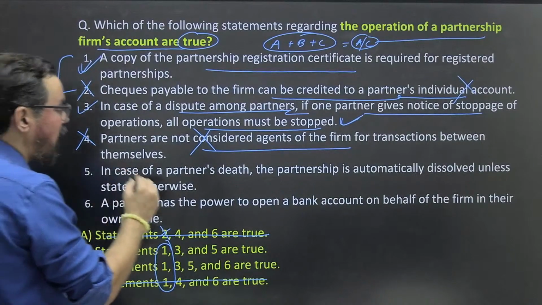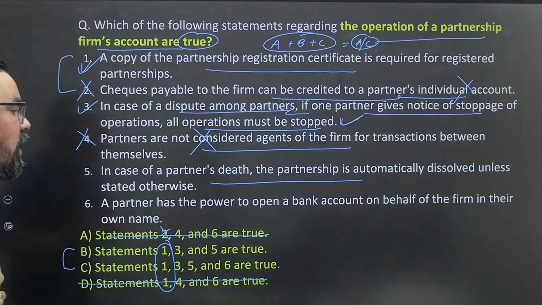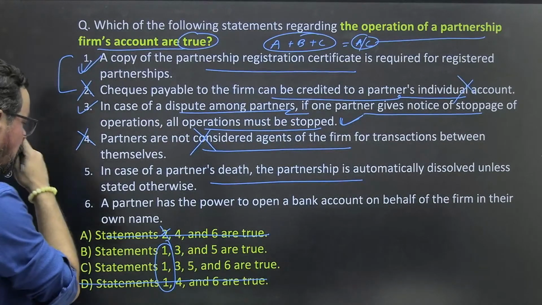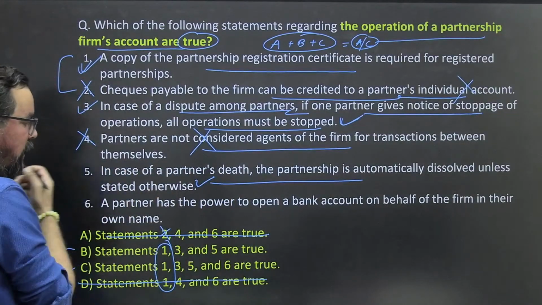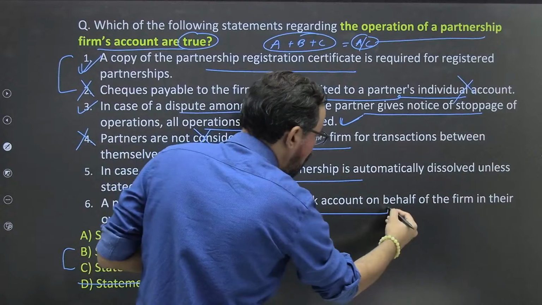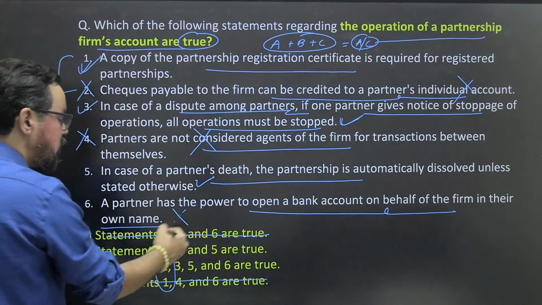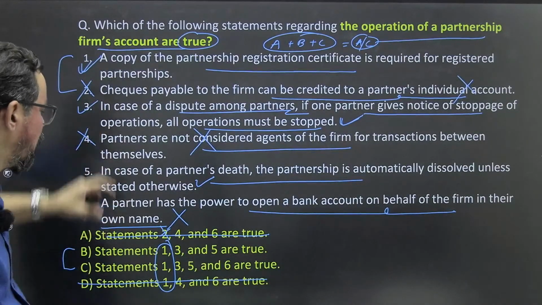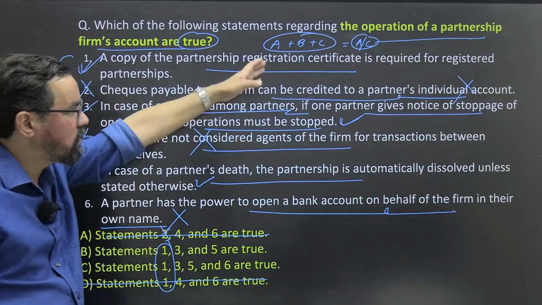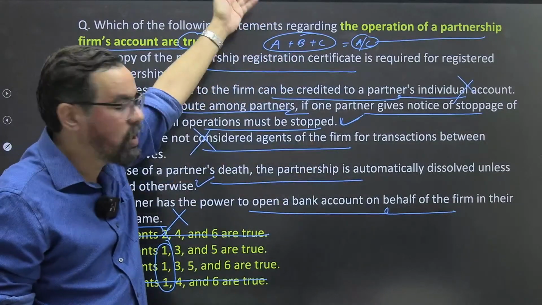In case of a partner's death, the partnership is automatically dissolved unless stated otherwise. So this is true. A partner has the power to open a bank account on behalf of the firm in their own name. No, this was a very easy statement again, similar to the first and second. In the ABC partnership firm, A cannot open a bank account in the name of ABC.